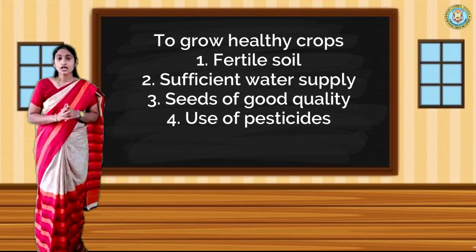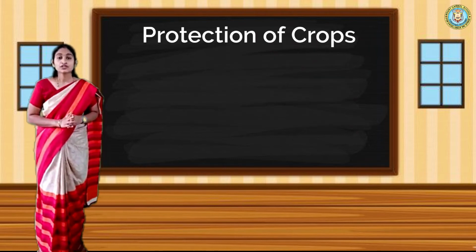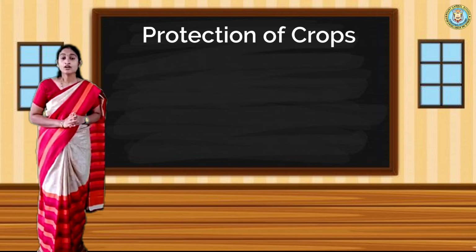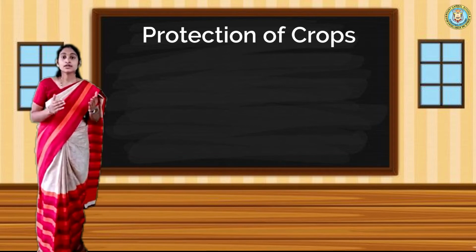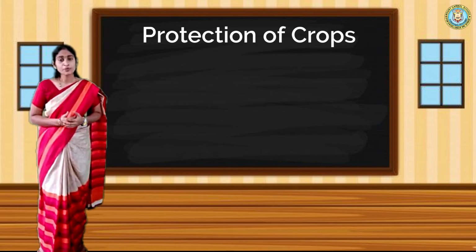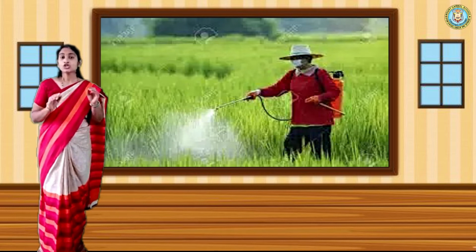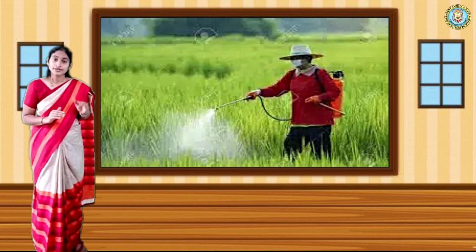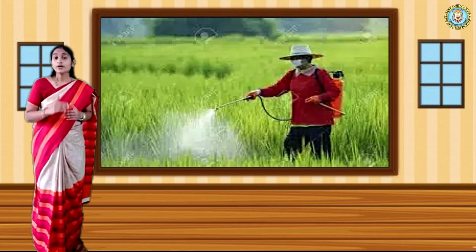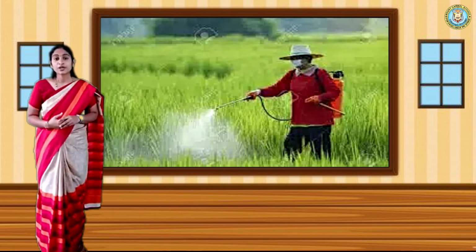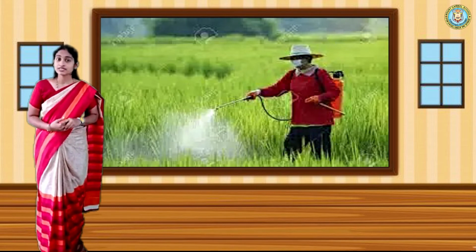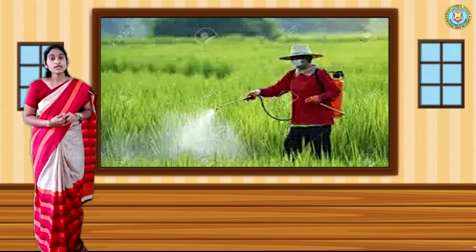Now let us learn about protection of the crop and how to store the seeds. For protection, we require spray of pesticide. Whenever required, the farmer should arrange the spray, and it should be done when the crop grows to a particular height, to prevent pests, diseases and other small insects.